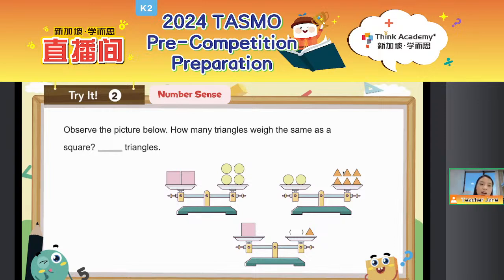How about this question? Observe the picture below. How many triangles are the same as 1 square? Let's have a look at this question. You can try to use the label 1 method, or you can also try the packaging method, right? Probably we can always start from the label 1. Okay, everyone, let's see. What is the answer? 1 square equals how many triangles? Let me see who is the quickest.